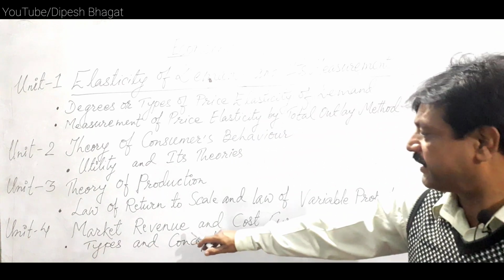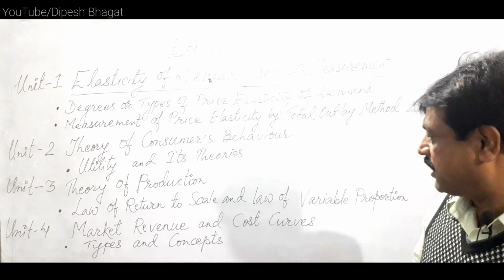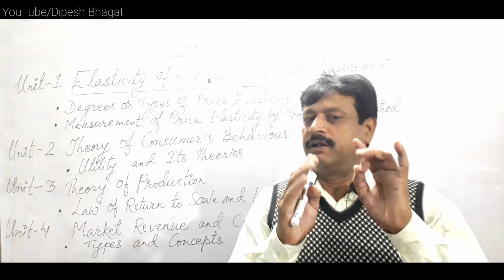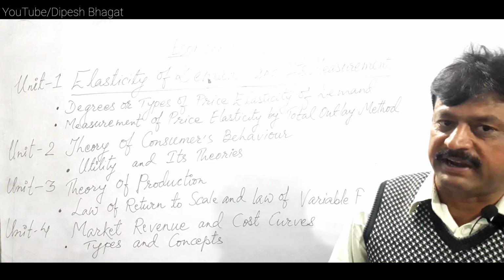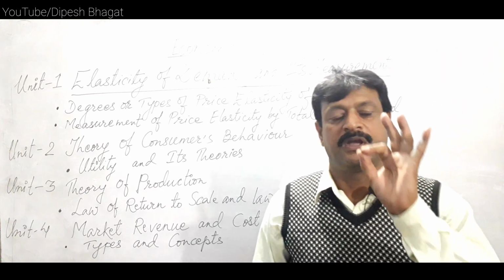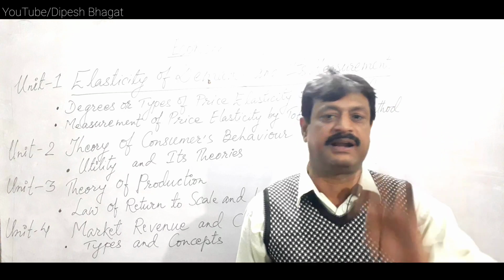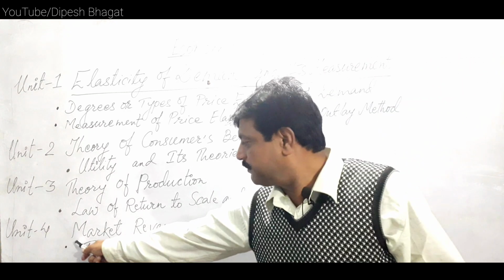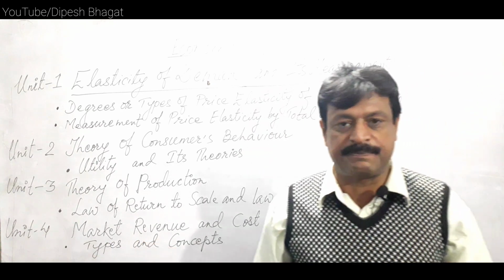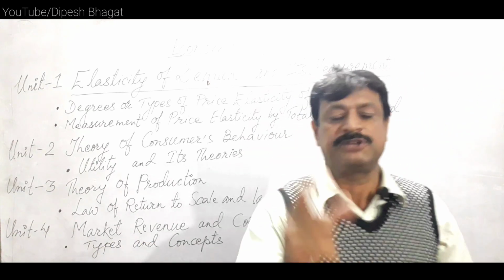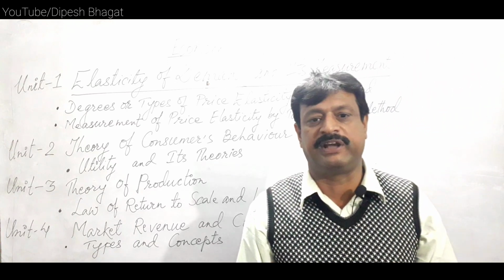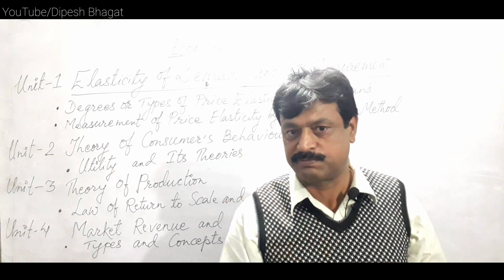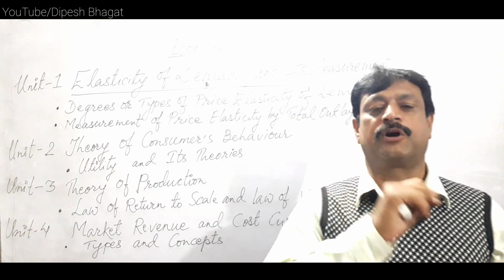Fourth topic is market, revenue and cost curves. Under this topic, they need to understand there are 3 types of market to be studied under this syllabus: perfect competition market, imperfect competition market and monopoly market. For perfect competition market, they have to write the concept. What is perfect competition? The market structure in which a large number of buyers and sellers get together for a homogeneous product at a homogeneous price. This market structure is perfect competition market.